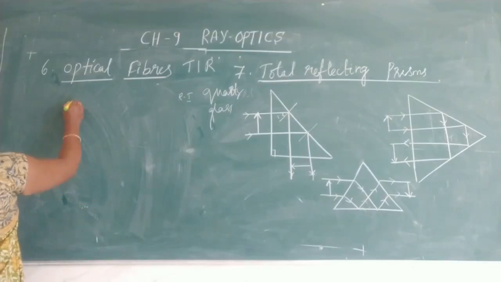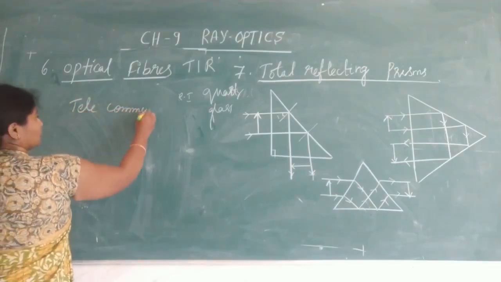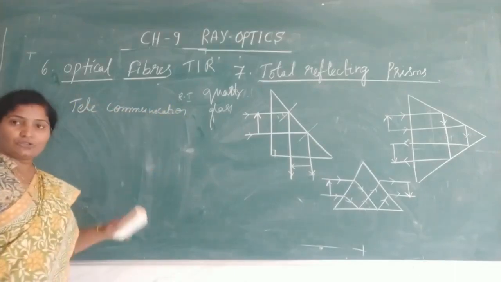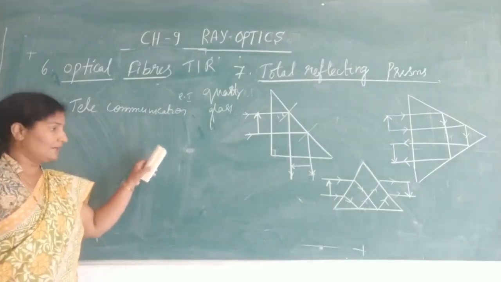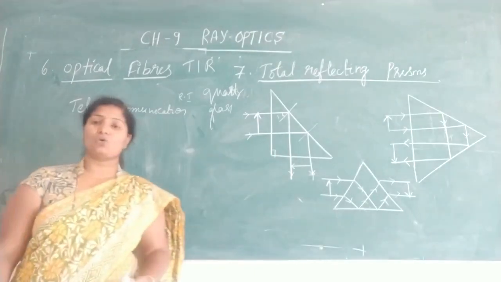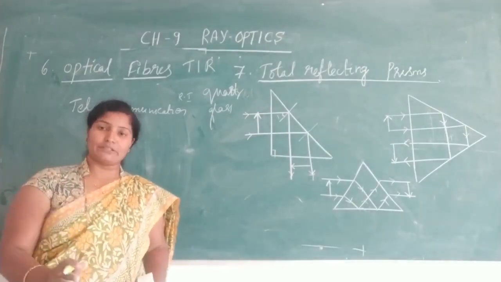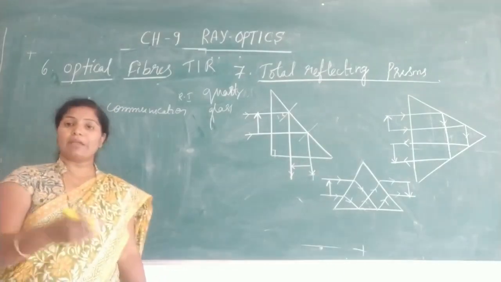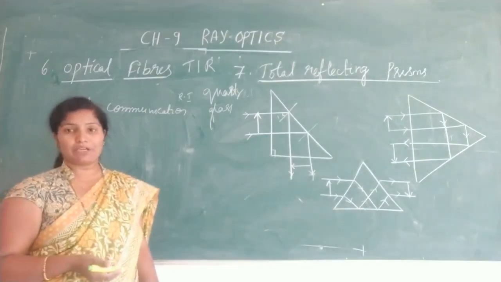So the first application is telecommunication. Why is it used in telecommunication? Because it is noise free. Whenever the light enters at one side, the output light is the same as the input light. So there is no noise, no disturbance. It is free from noise. ಯಾವುದೇ disturbance ಇಲ್ಲ. ಹಾಗಾಗಿ optical fiber now mainly they are used in telecommunication. Nowadays we call it optical communication.